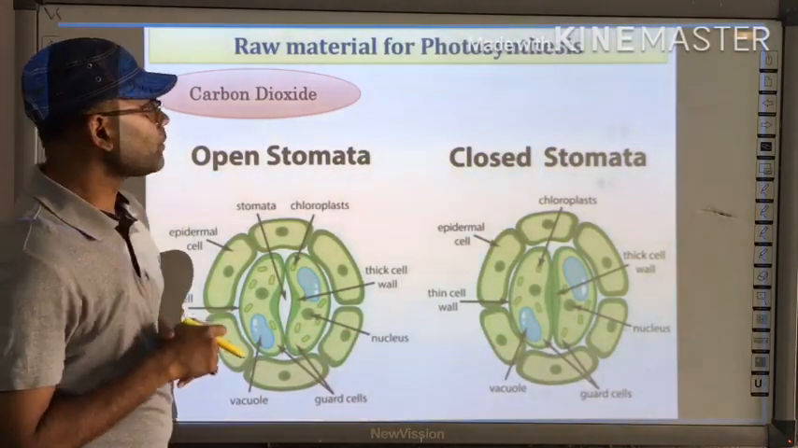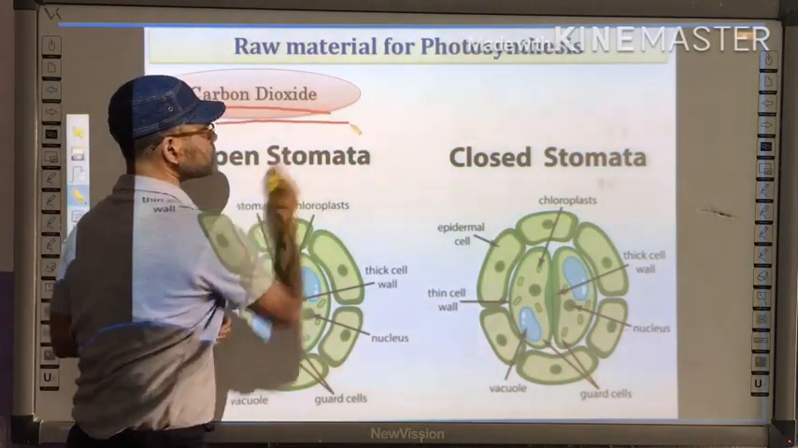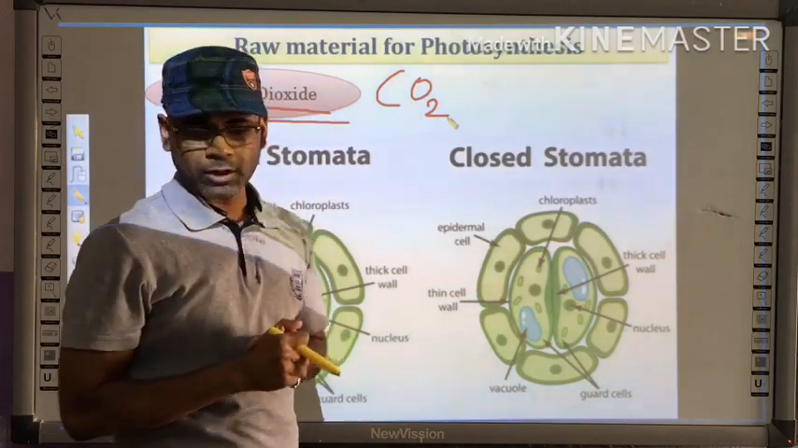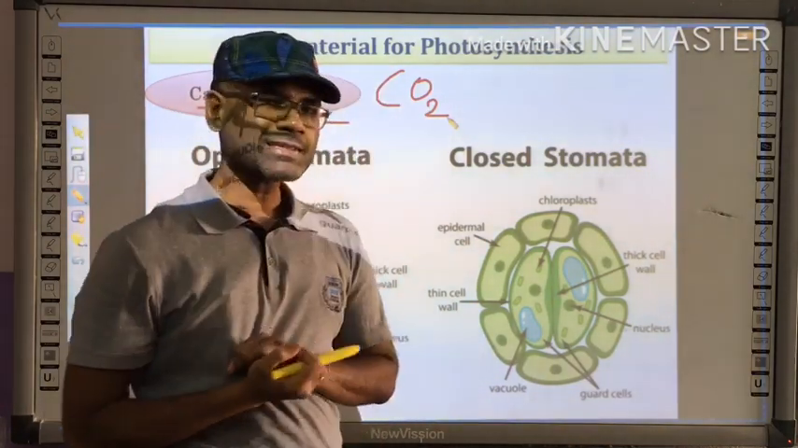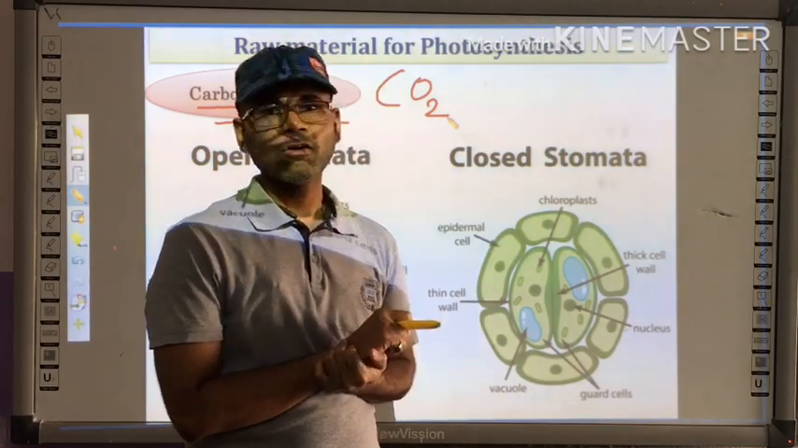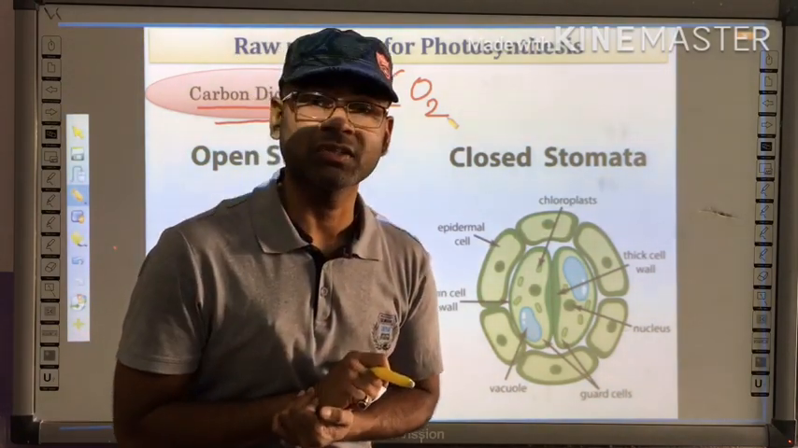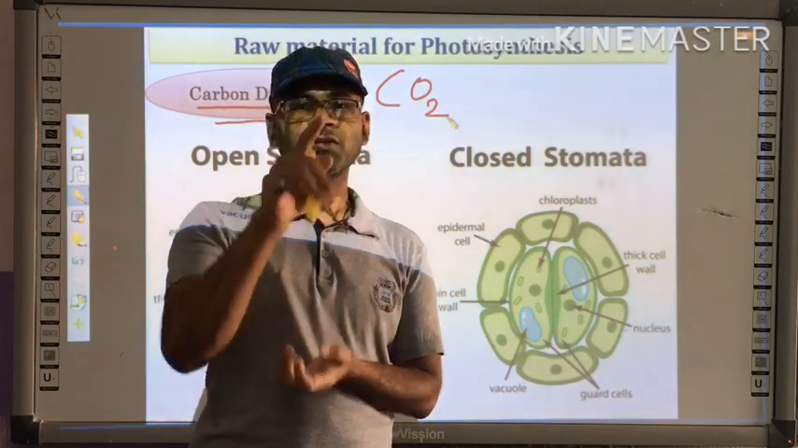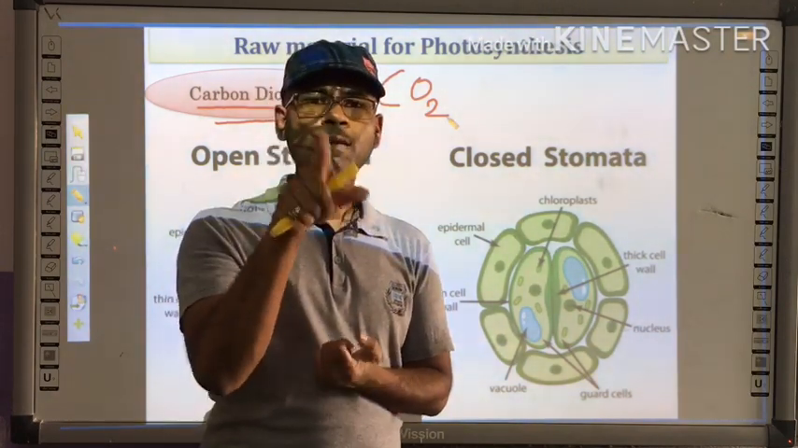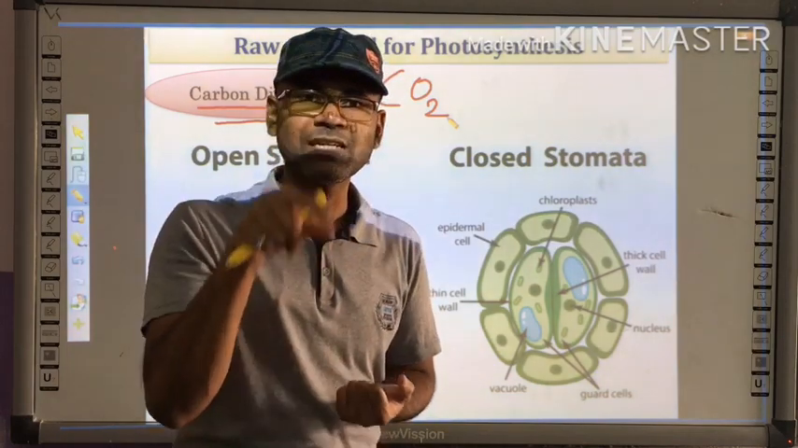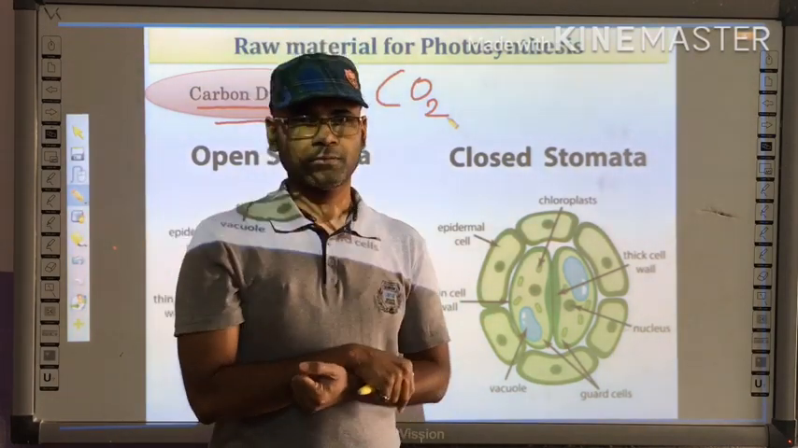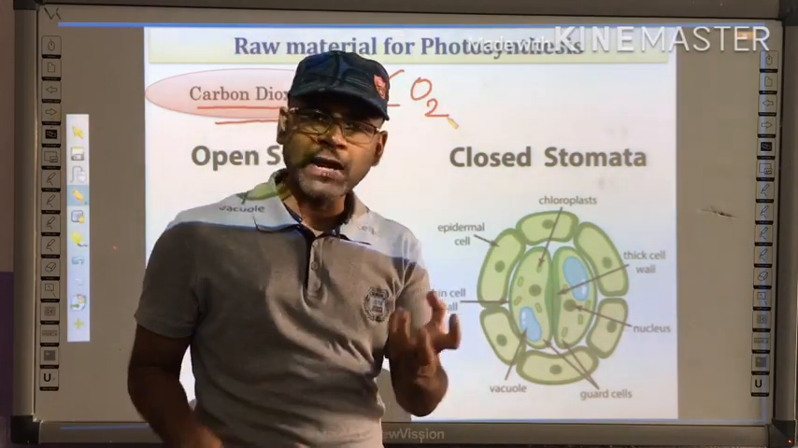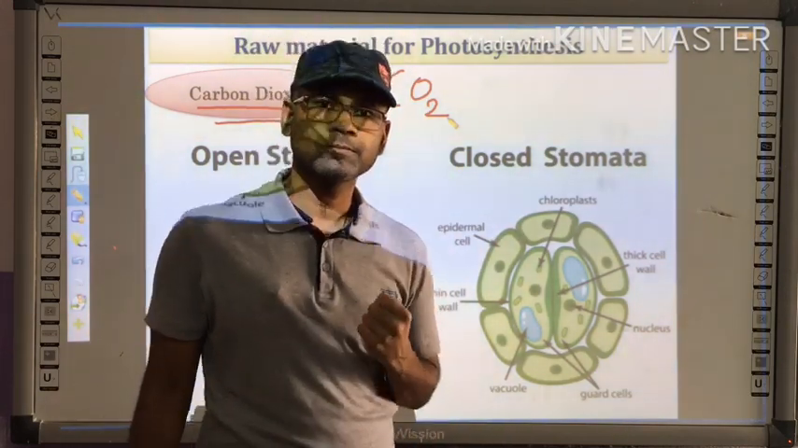The second important raw material is carbon dioxide. Very simple, with the molecular formula CO2. This carbon dioxide is essential for the process of starch synthesis, for the process of glucose synthesis. If you see the equation, it is CO2 plus H2O gives you C6H12O6. Again the question arises, from where will the plant get carbon dioxide?